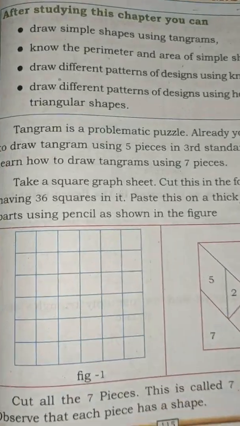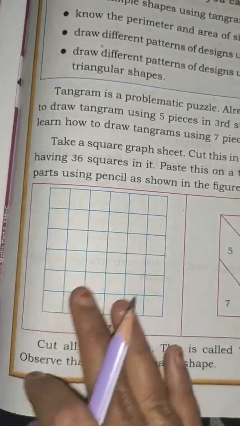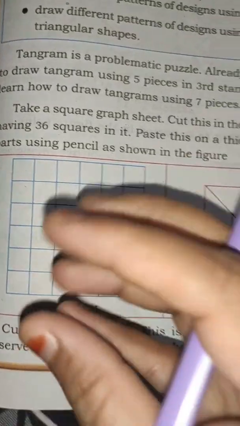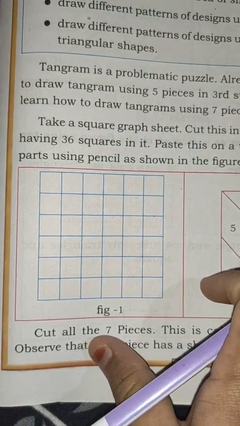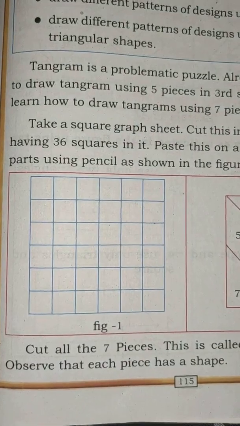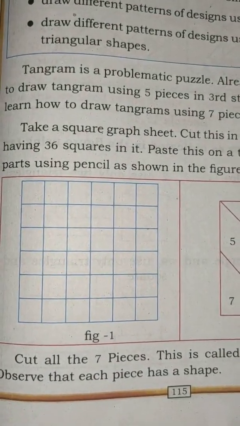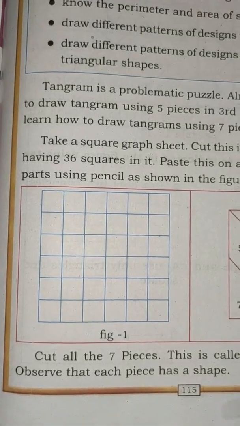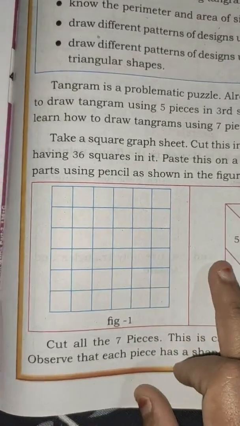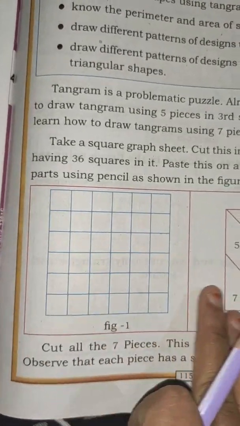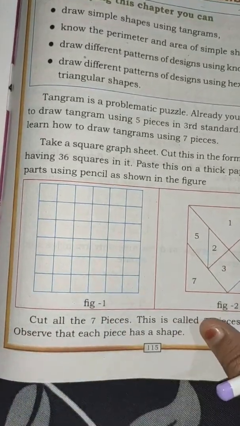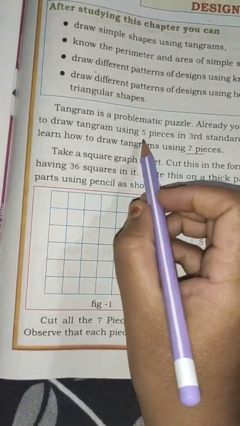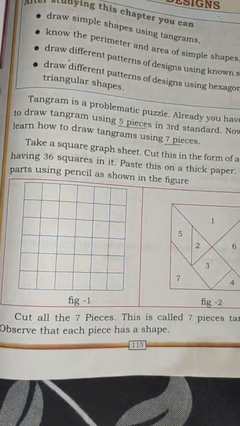So children, as you already learned, how to draw the tangram using the five pieces in third standard. If you want, you can get the link in my description box. You can go through that. There you will get the 5 pieces of tangram. So here you are having 7 pieces of tangram. The same method you have to follow, but here you have 7 pieces, whereas in the third standard you had 5 pieces. The method is similar.